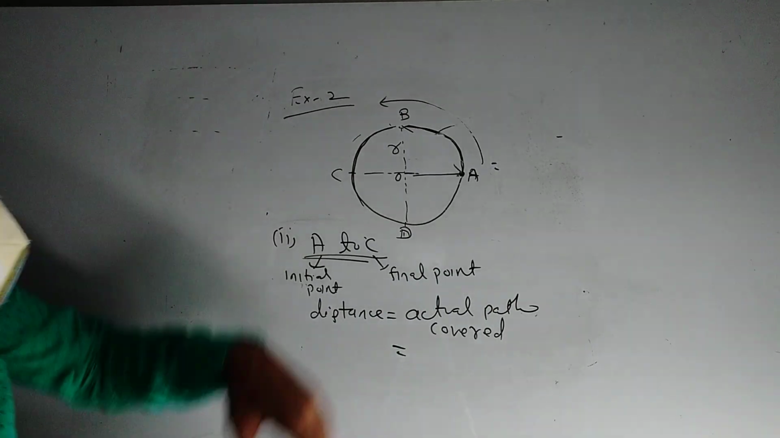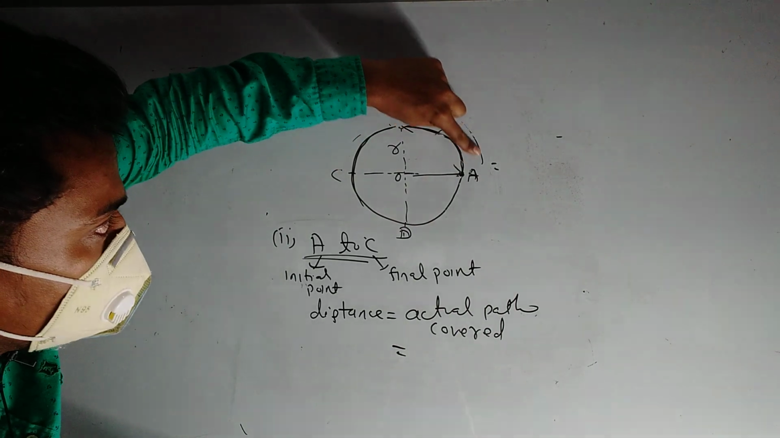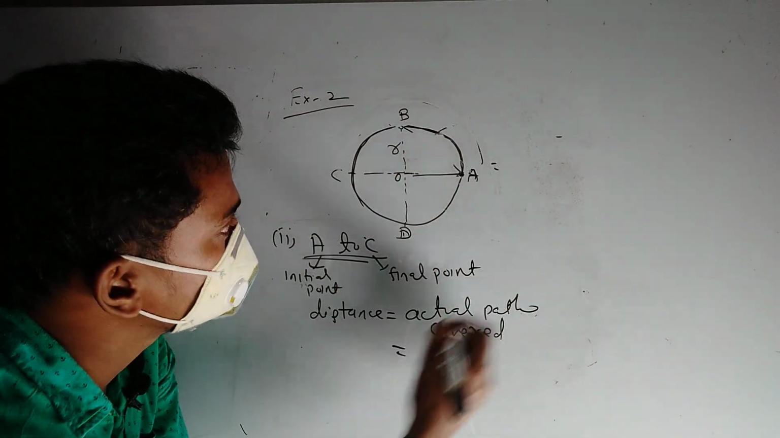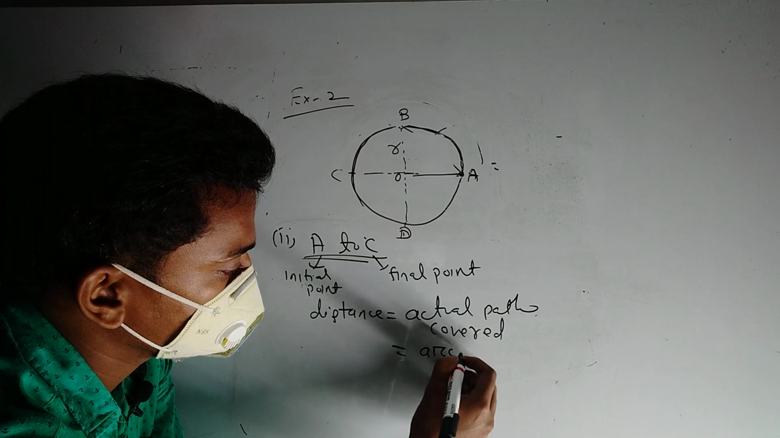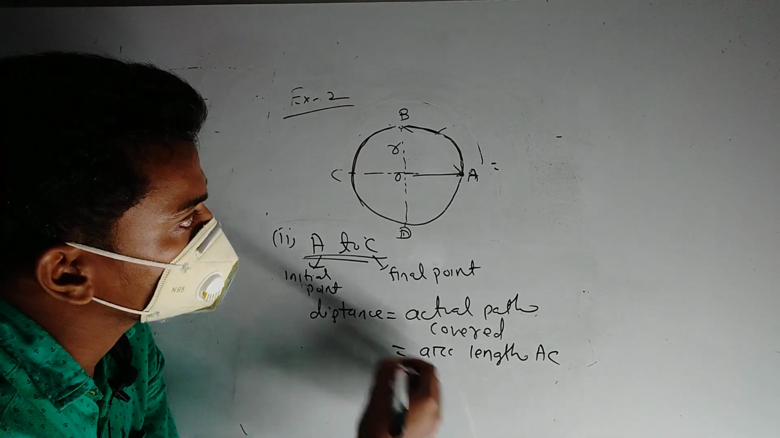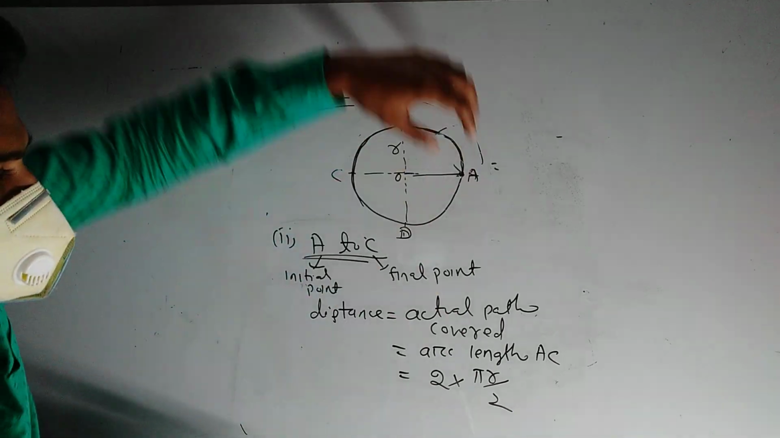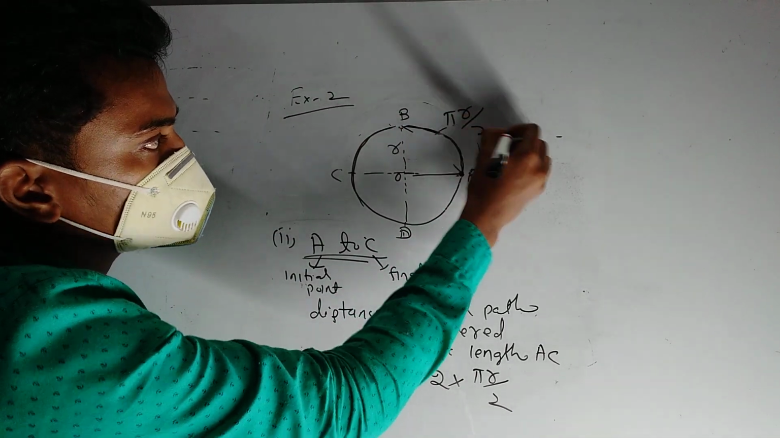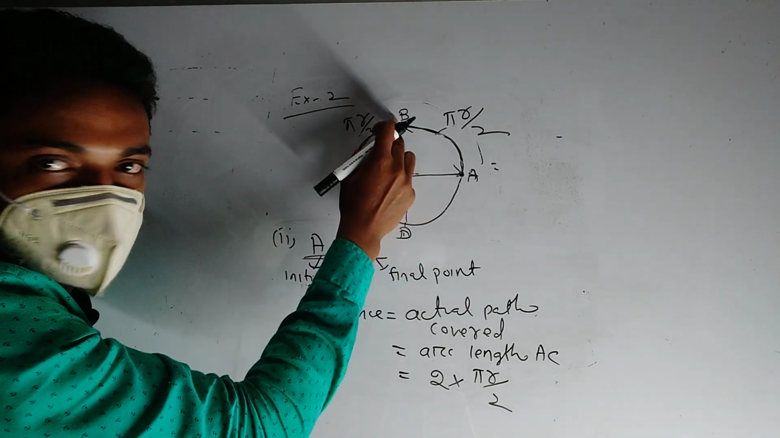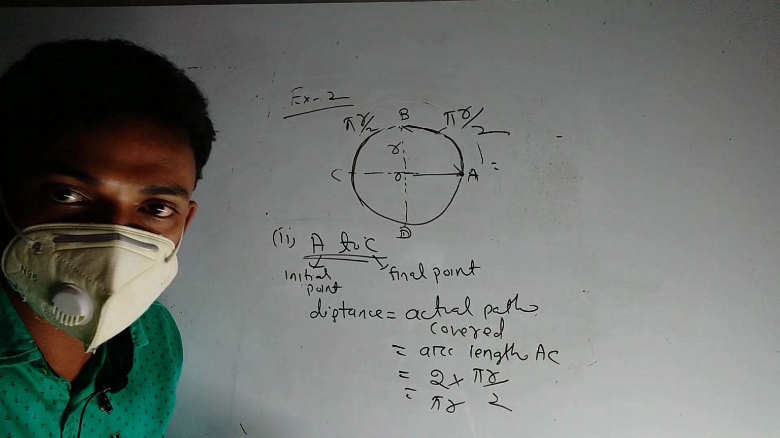That starts from A and goes to C. That means the actual path is the semicircular arc, and the arc length AC is 2 times pi r by 2. This is pi r by 2, and this length from B to C is pi r by 2, so that's equal to pi r. This is the distance covered by the particle.